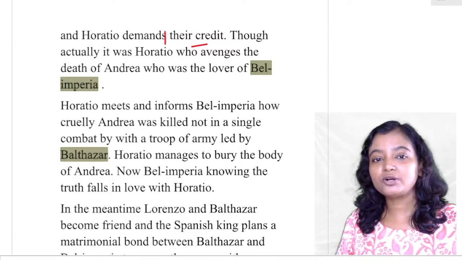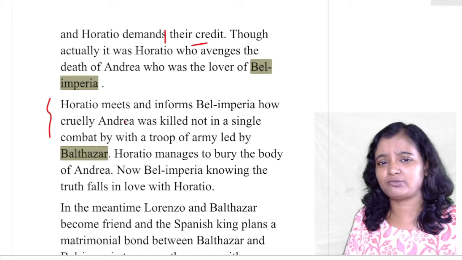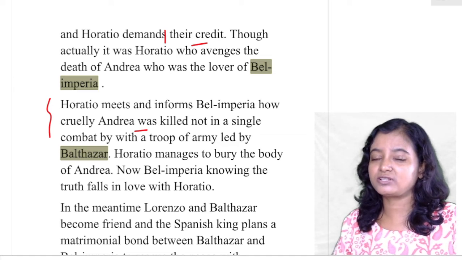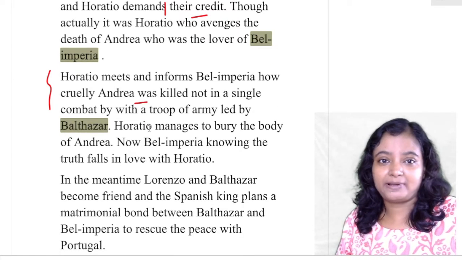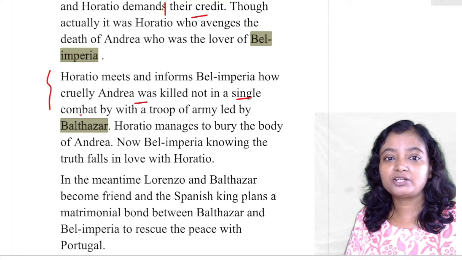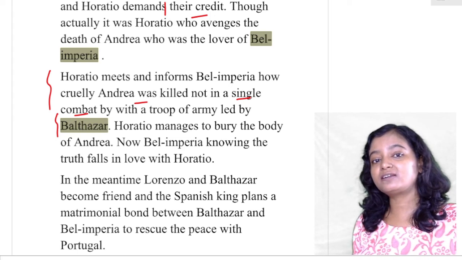Now, Horatio meets and informs Belle Imperia how cruelly Andrea was killed. I told you that he was not killed, he wants revenge because that was not justice. Not in a single combat. He was not defeated in a single combat, but by a troop of army led by Balthazar. One person was killed by a troop of army.